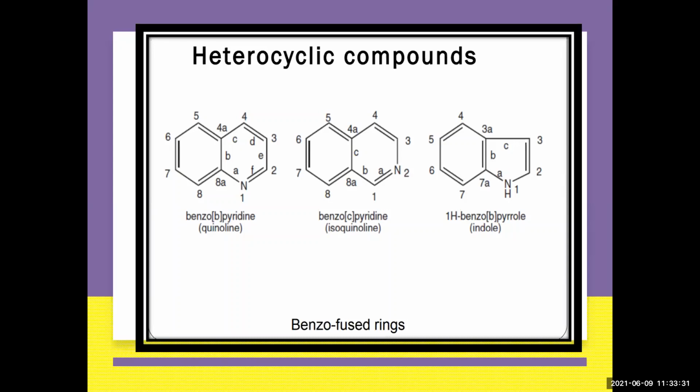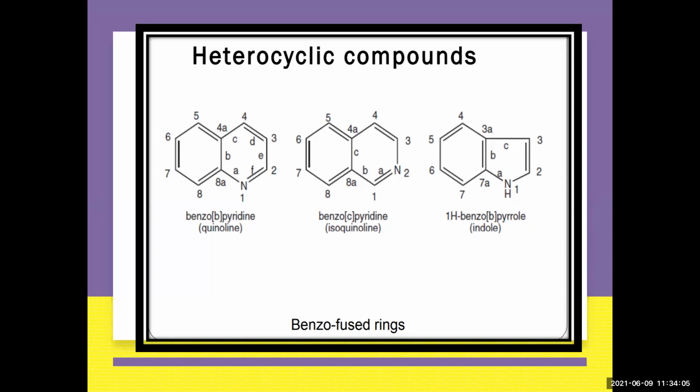In this particular structure, in the case of quinoline, benzo is fused to pyridine at which phase? B. So that B is written in the square bracket, followed by pyridine. You have to put a dash over there. Usually put a dash when there is numbering. Without numbering also, you can.